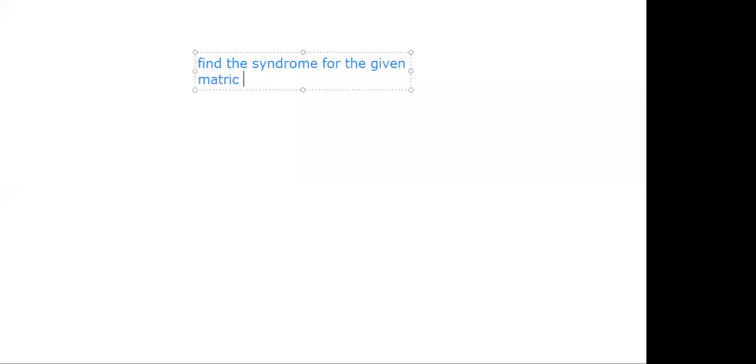It may be anything, either G or H. Find the syndrome for the given matrix, G or H, when there is an error in the fifth bit position. Suppose the question is like this. Is the question clear?